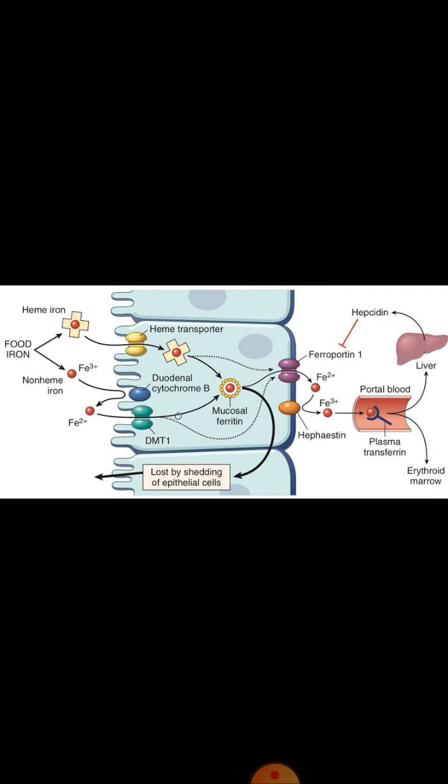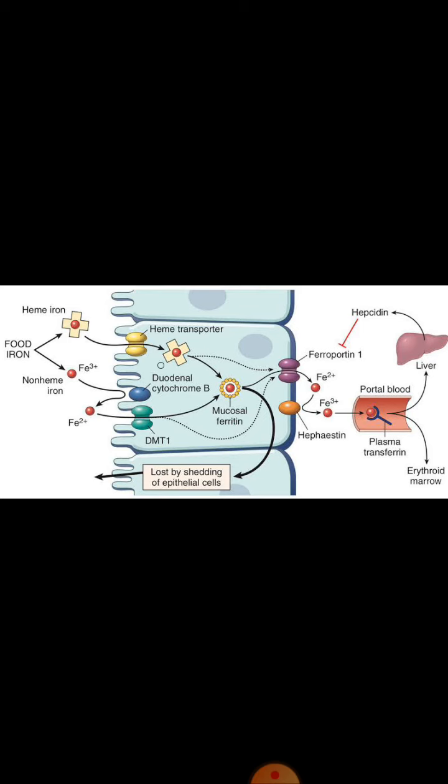Now iron has entered inside the cell. Inside the cell, a specialized protein is present called apoferritin. This apoferritin is responsible for binding free iron. After binding with apoferritin, iron is converted into a form called ferritin. So here this iron has bound to apoferritin and it is converted into the ferritin form.